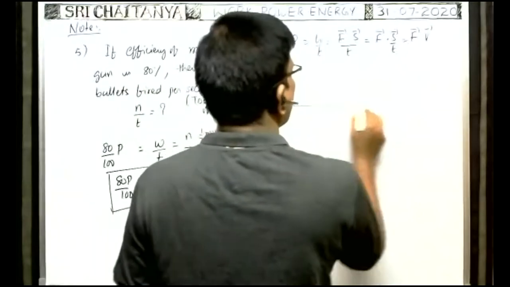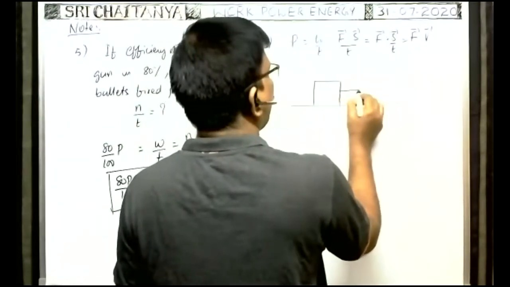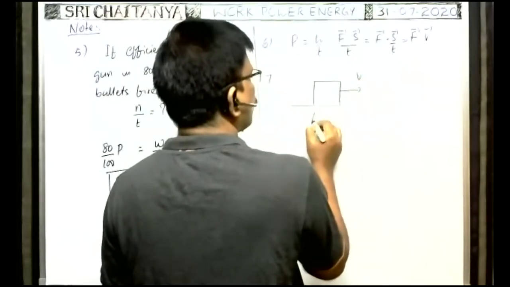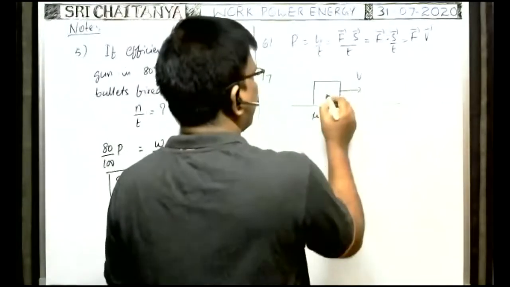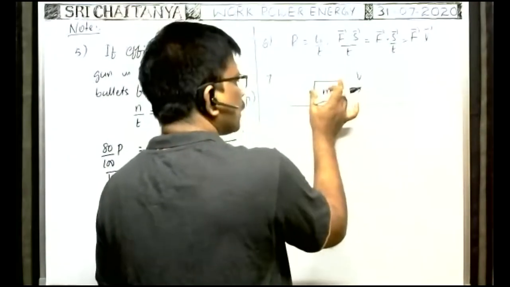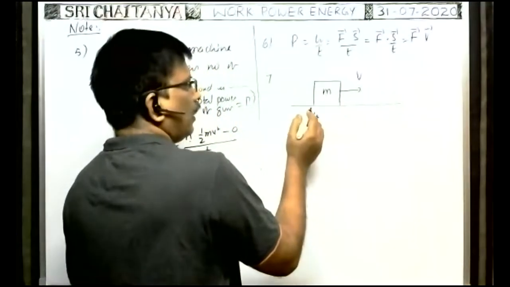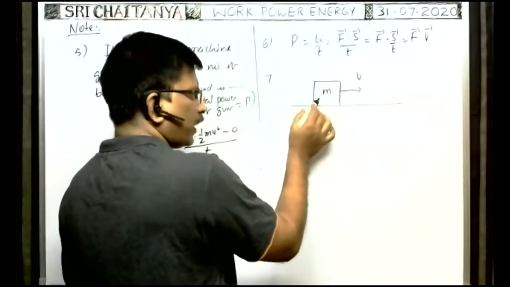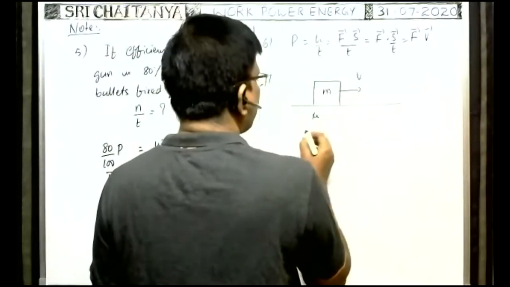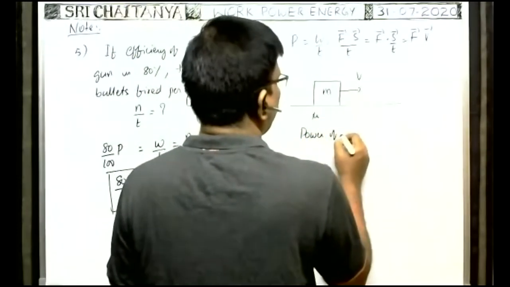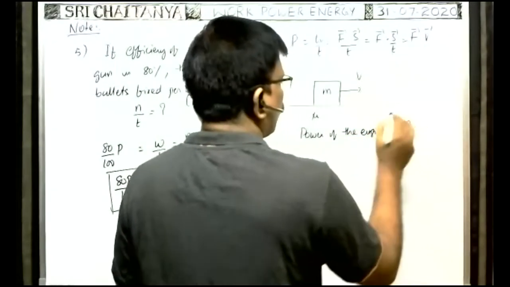Seventh one. Suppose a body or a vehicle of mass m travels with a constant velocity on a rough horizontal road, where the coefficient of friction between the body and the road is mu. Then what is the power of the engine?